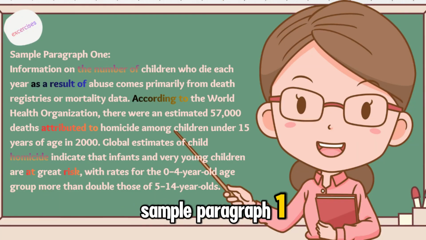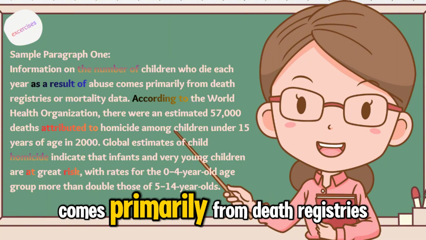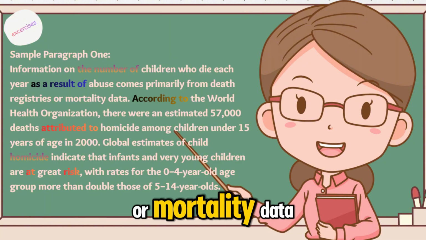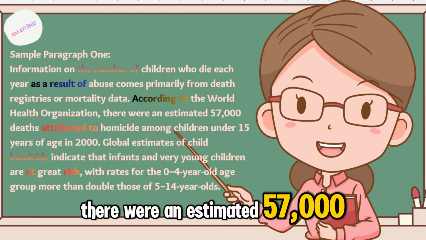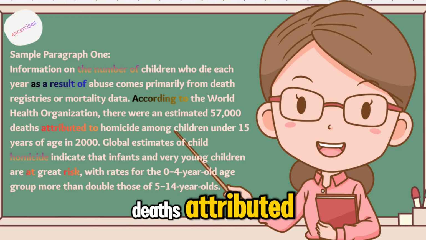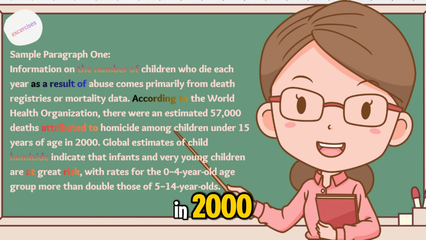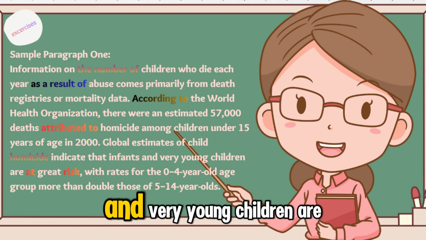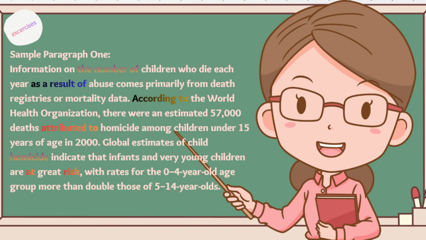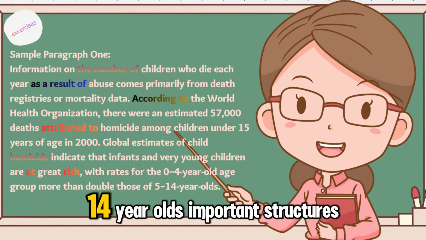Sample paragraph 1. Information on the number of children who die each year as a result of abuse comes primarily from death registries or mortality data. According to the World Health Organization, there were an estimated 57,000 deaths attributed to homicide among children under 15 years of age in 2000. Global estimates of child homicide indicate that infants and very young children are at great risk, with rates for the 0 to 4-year-old age group more than double those of 5-14-year-olds.